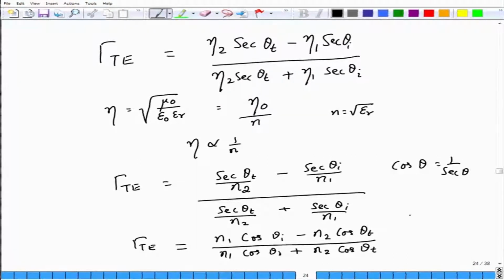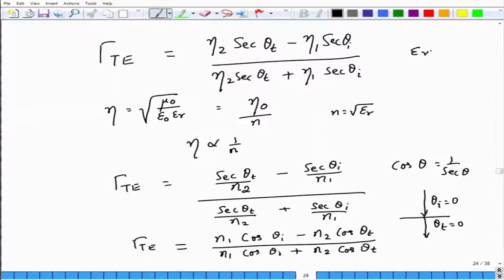So, does it make sense? In the case of normal incidence, the angle of incidence is equal to 0, therefore the angle of transmission is also equal to 0. So, if you substitute theta i equals 0 and theta t equals 0, you get (n1 minus n2) by (n1 plus n2), okay. And this is something that you should know.